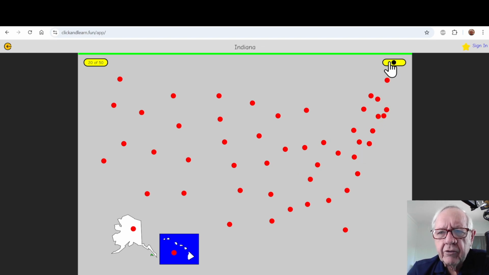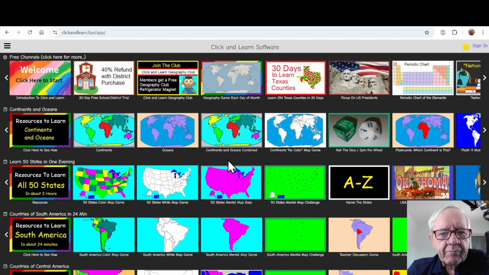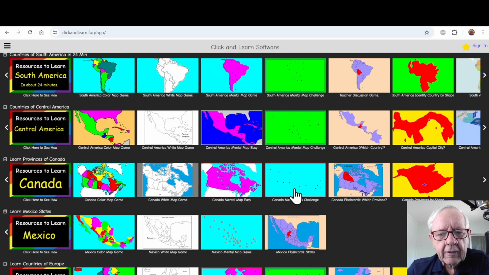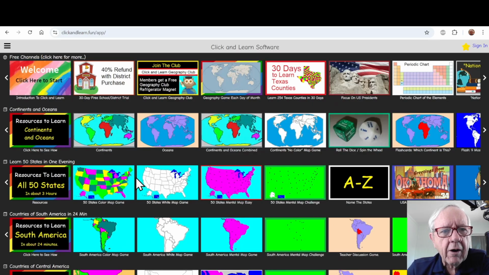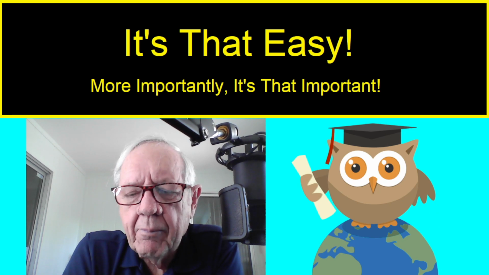So this button appears at that point, so you can click that button and show which questions they've answered correctly. If there's a wrong one, they would have gotten a little red light here. But that's how powerful our system is. The fact that you can take a map like that, and we've also got the same type of games for South America, Central America, Canada, Europe, and so forth. To me, that is the most powerful example of how well our system works. So I'm going to tell you that, first of all, it's that easy, but more importantly, it's that important.